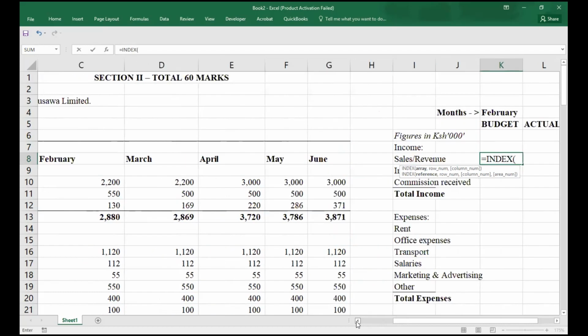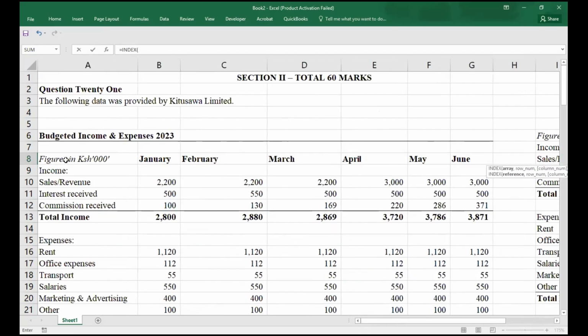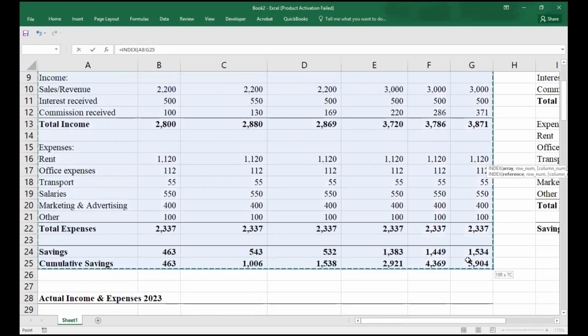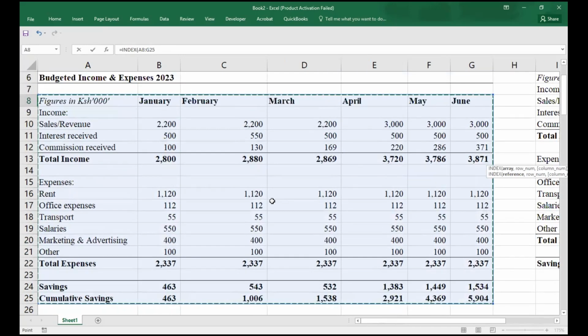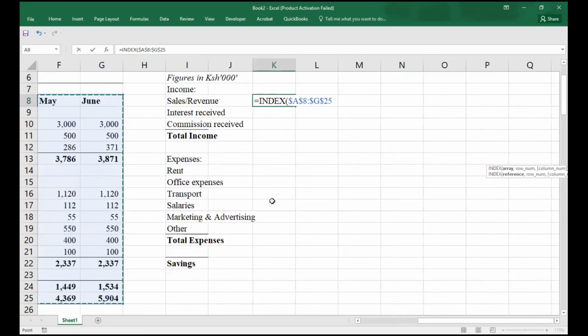Our array, basically, data array is the whole of this data that we want to compare, right? The whole of that data. So I'm going to lock it. By lock, you just do F4. Then I do comma. Now I want to introduce match function so that this data can be linked. So I'm going to do match function.